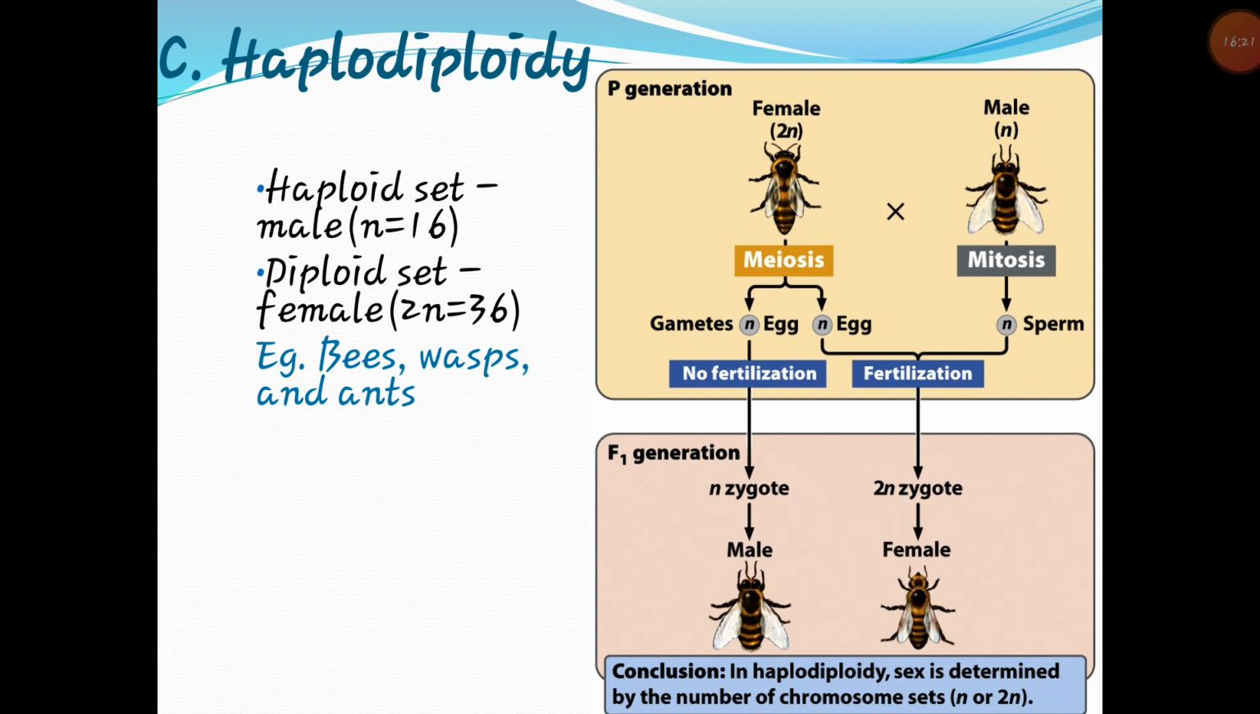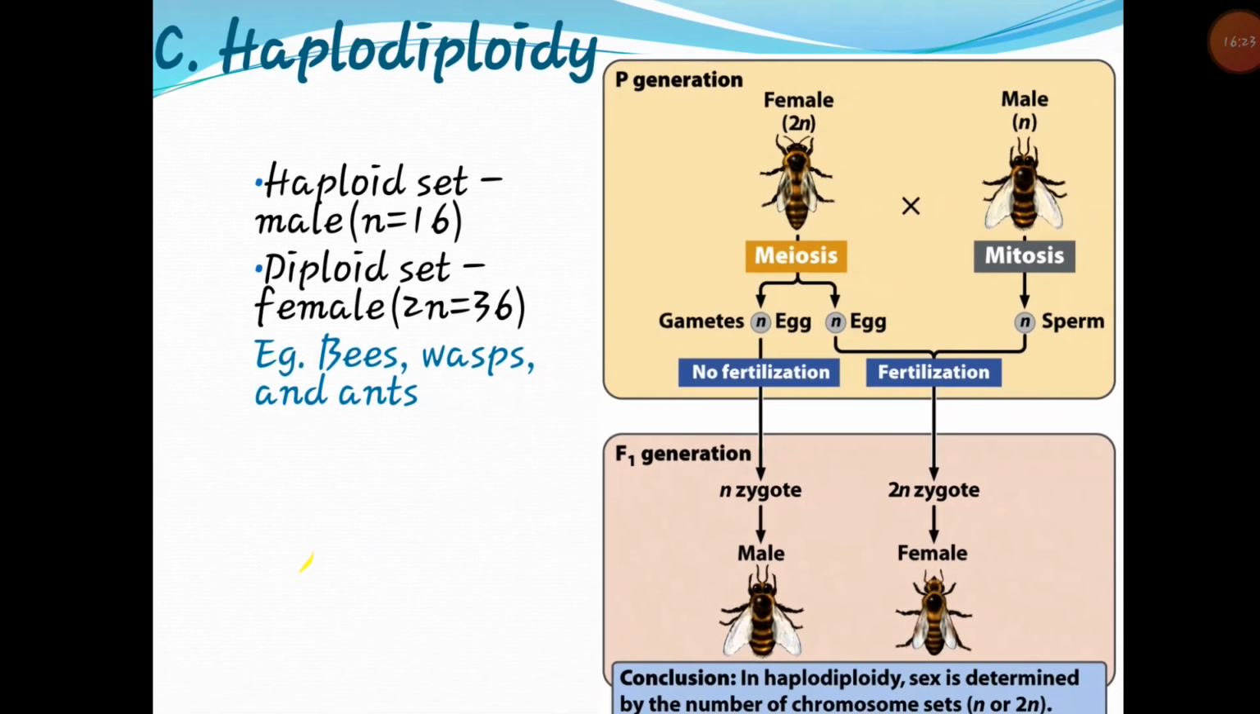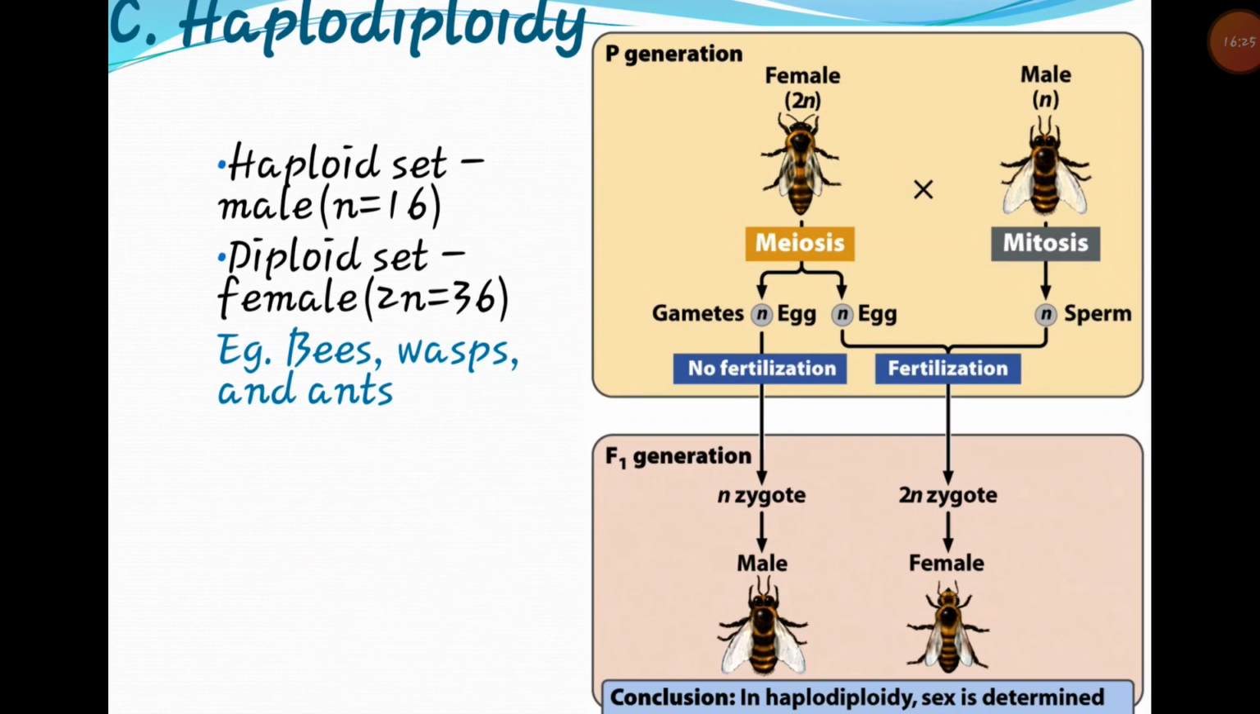So here we can see this mechanism of haplodiploidy. Here the female has the diploid number of chromosomes and the male has the haploid number. After meiosis, the female produces haploid eggs, and the male produces sperm by mitosis, which have the same number of chromosomes as present in the male.